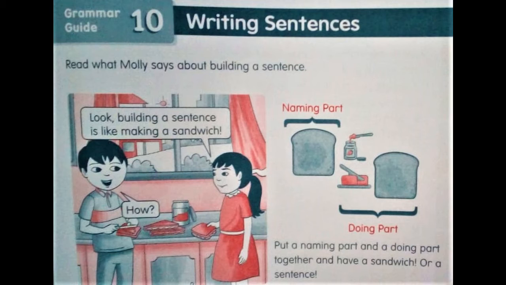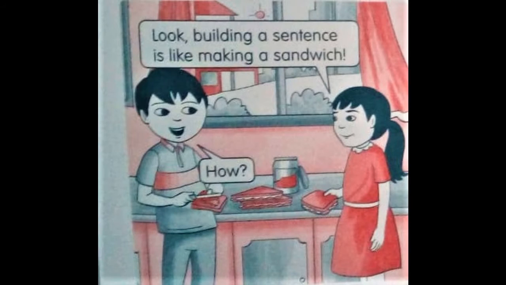First, let us read what Molly says about building a sentence. Look, building a sentence is like making a sandwich. What is she telling? Building a sentence is like making a sandwich. How? That is naming part and doing part.